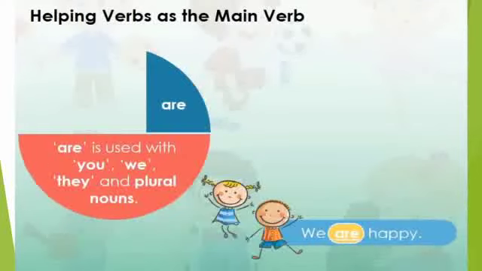Then next is are. Are is the main verb. Are is used with you, we, they and plural nouns. We are happy. So here are is the main verb. Once again, this sentence speaks about the present condition.